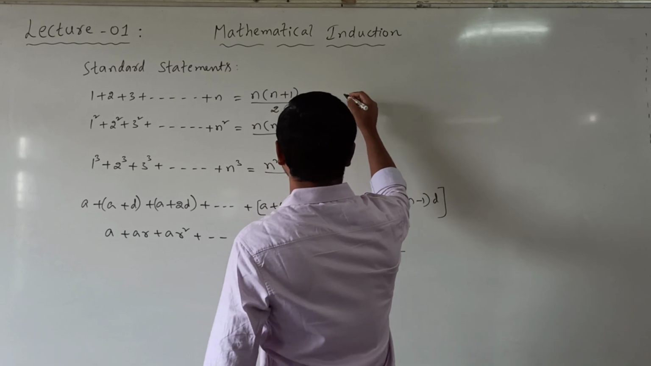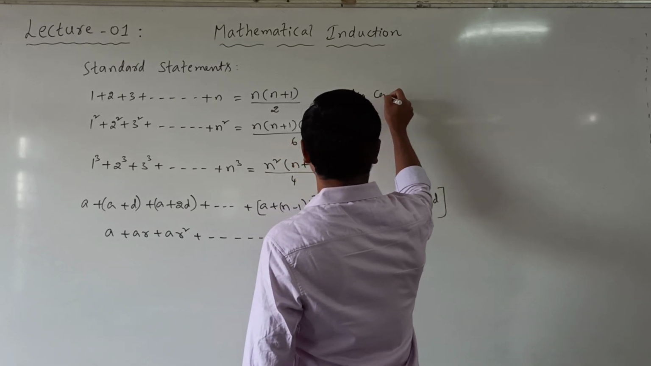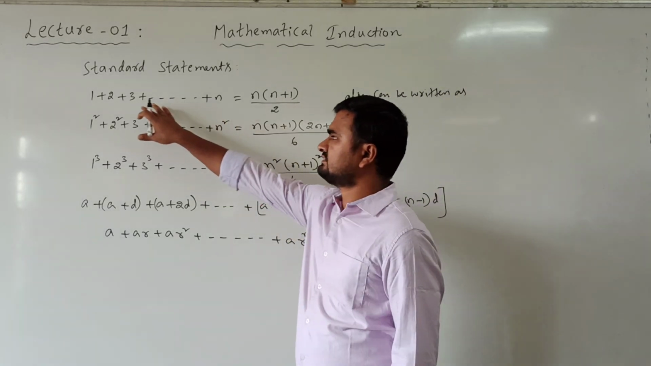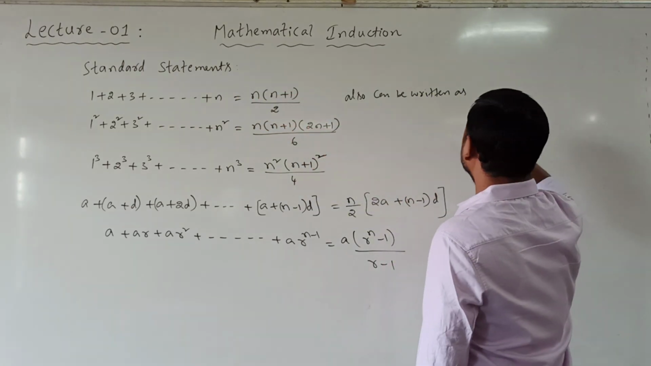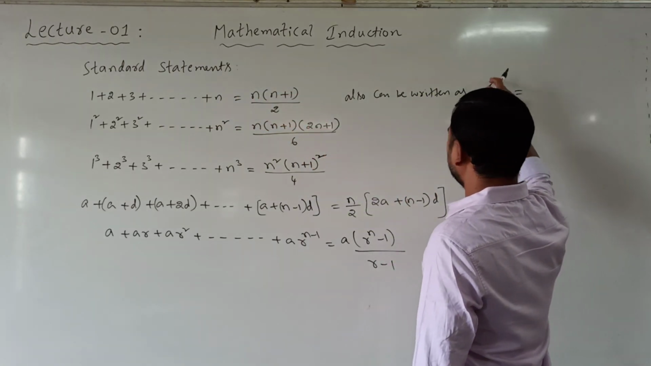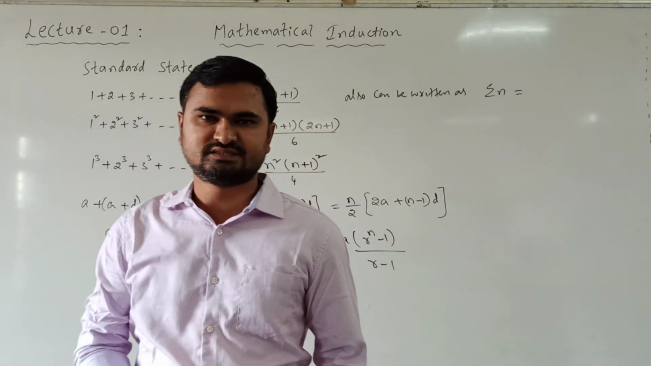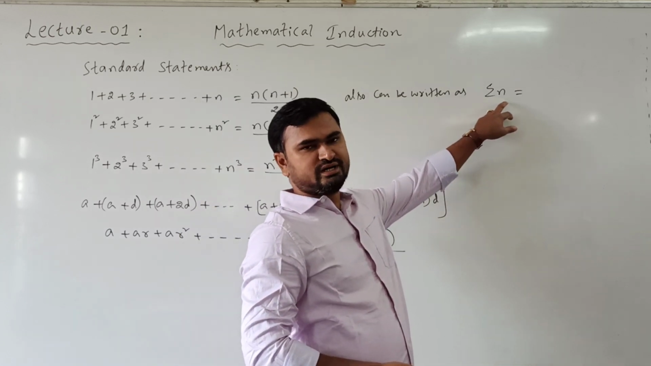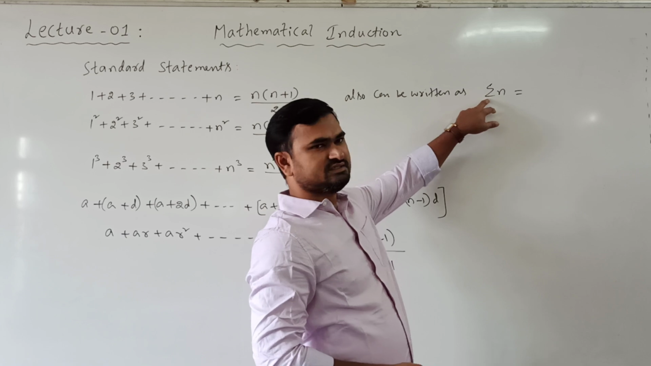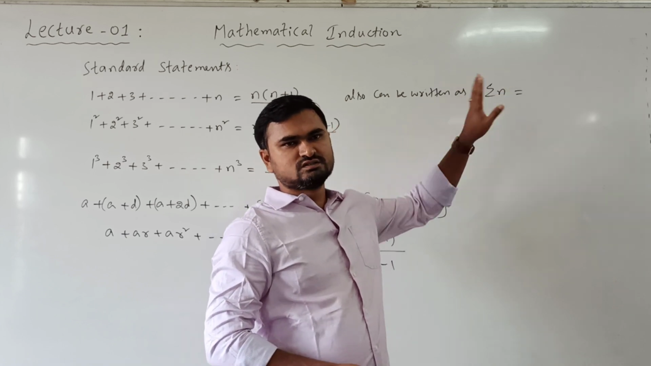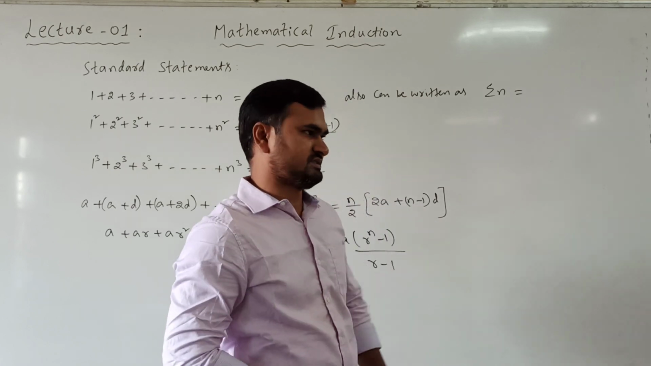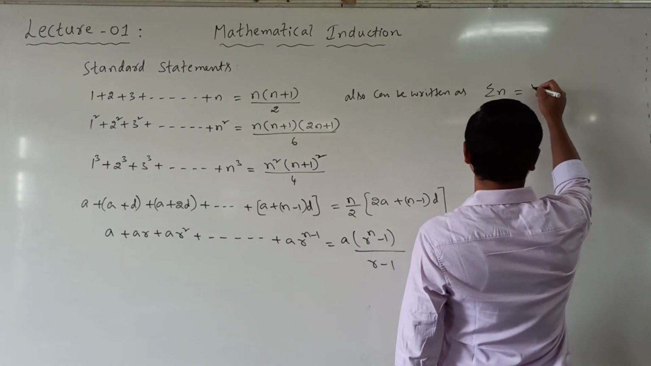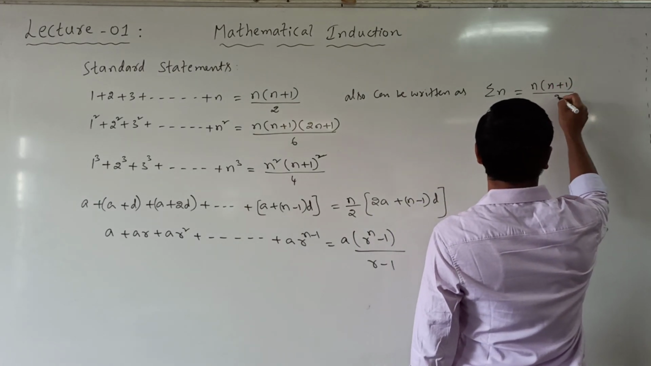Also we can write this as sigma n. Now here we are not mentioning the limits. So even though we are not mentioning the limits, whenever we write sigma n, it means we are taking the summation from 1 to n. So sigma n means we are taking the sum of n terms. So the sum of n terms, that is the sum of n natural numbers, is n into n plus 1 by 2.